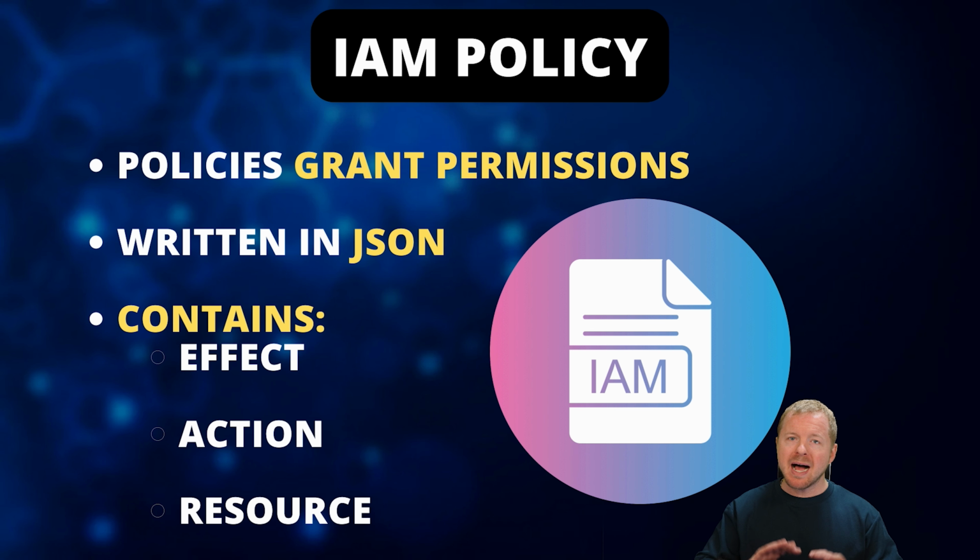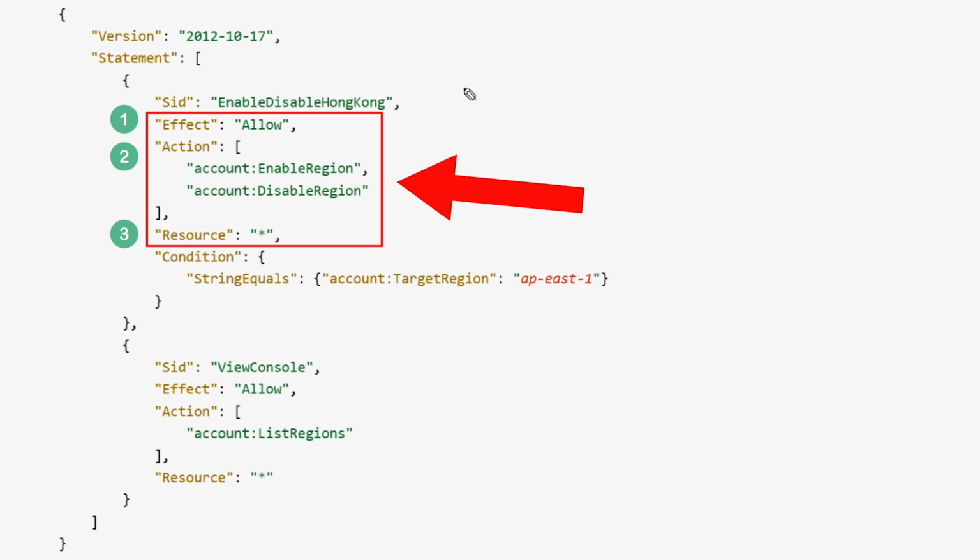By default, all IAM accounts don't have any permissions, so you actually have to assign them. The best way that you can assign permissions is not directly to the user account. You want to actually apply an IAM policy. As you can see on the screen here, all these policies in AWS are written in JSON format, and they consist of essentially 3 main pieces.